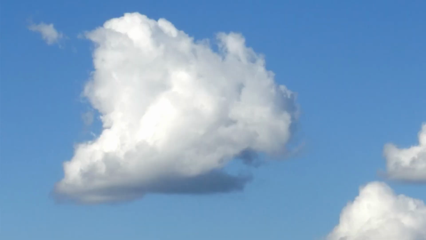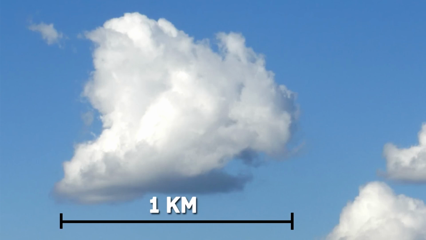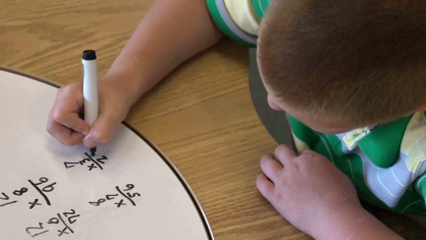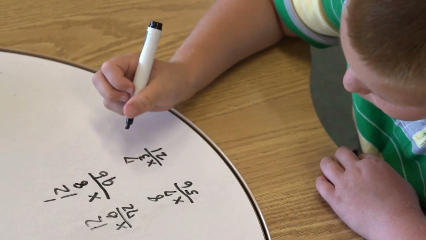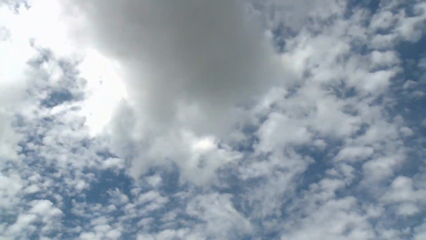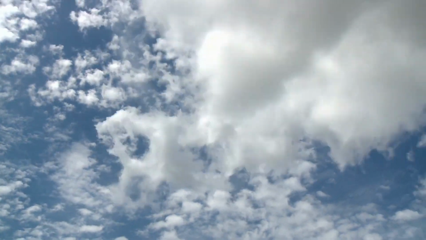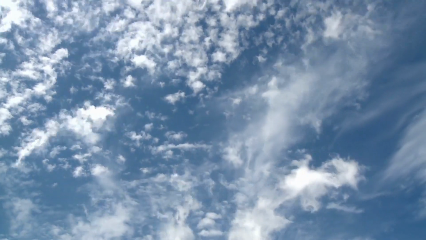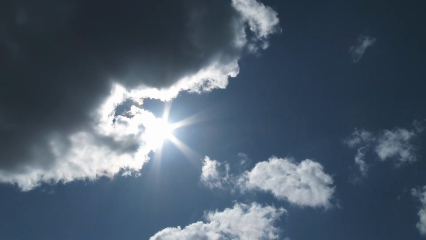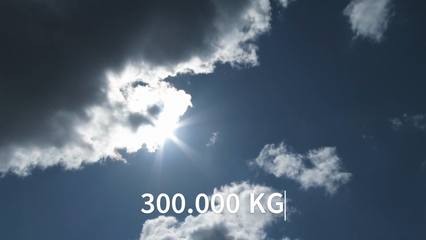it occupies. I will estimate that my cloud has a width of 1 kilometer. Those clouds are cubic, meaning they usually have the same width and height. It will also have a height of 1 kilometer. So, I multiply everything, and I reach the result of a volume of 1 billion cubic meters. By multiplying this value by the cloud density, which we already know is 0.3 g per cubic meter, we get the value of the mass of a cloud, which is an incredible 300,000 kilograms of water.